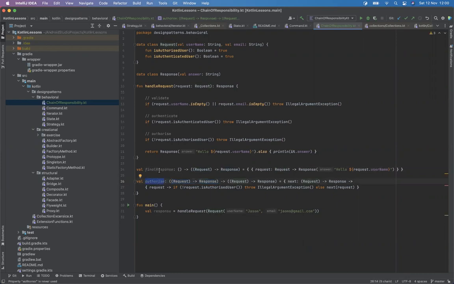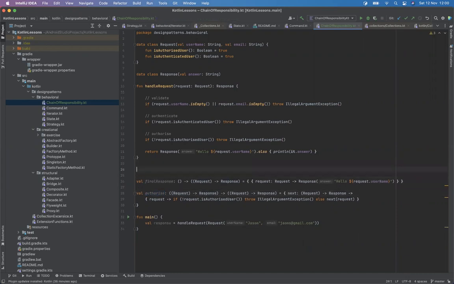Yes, correct. To simplify this, we can use a type alias. Remember, there is a lot of request response used as types everywhere, so I can type alias this. What is it? Handler. No, how can I call this? Handler. Let's call it handler then. Which is this handler.